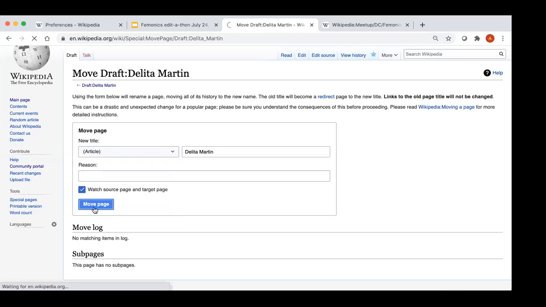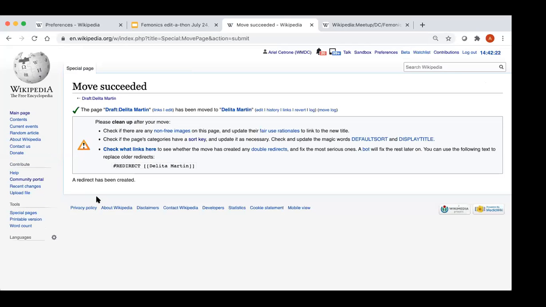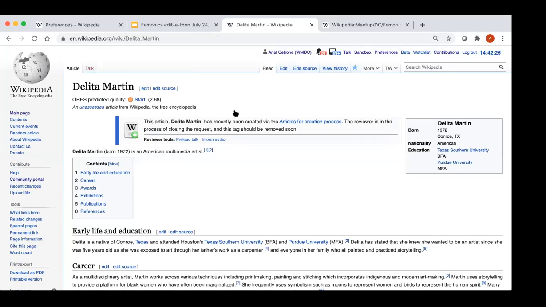And once I click Move, the article is now no longer in draft form. Okay, so that's a way that you move things from draft to regular Wikipedia when you are ready to publish them on what we call main space Wikipedia.